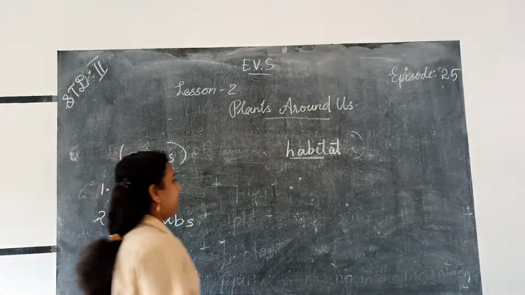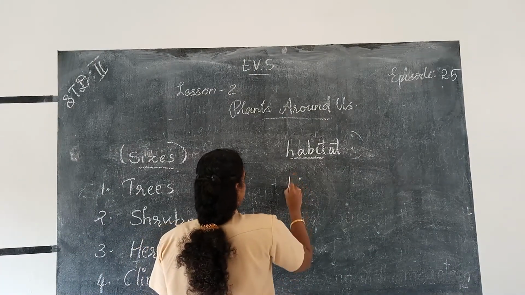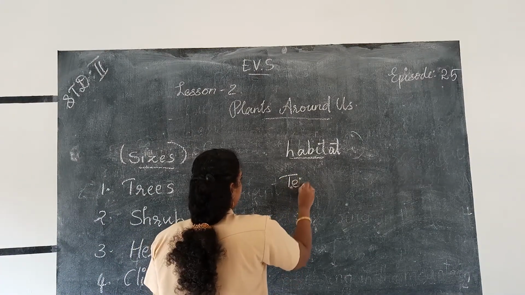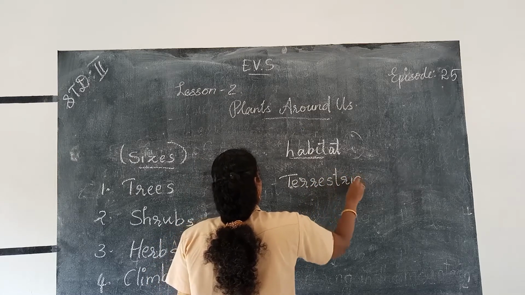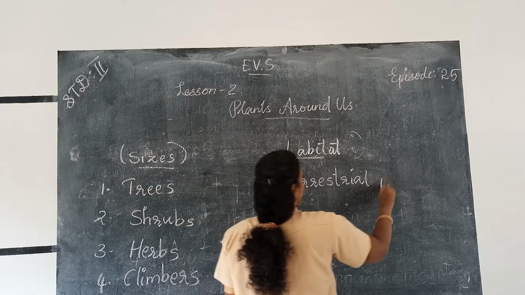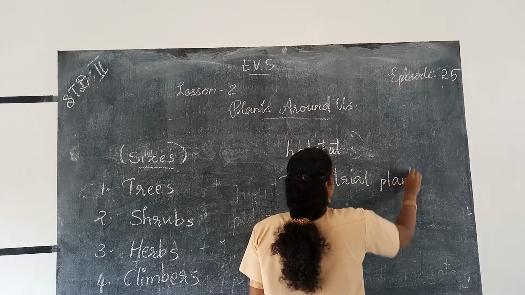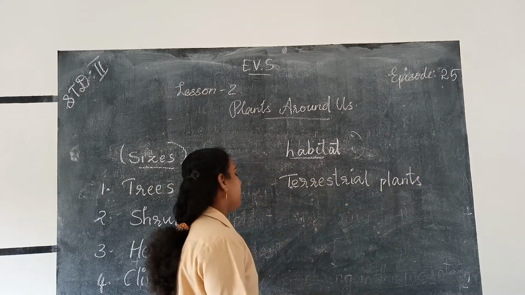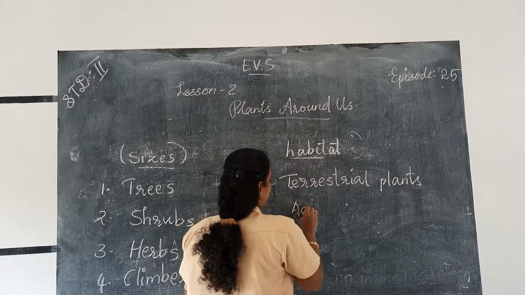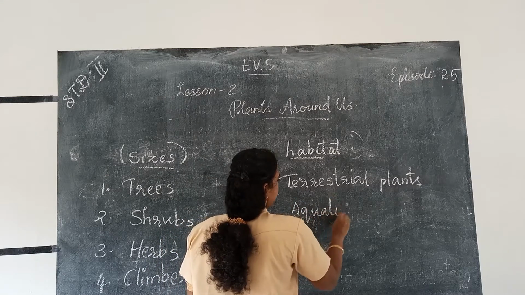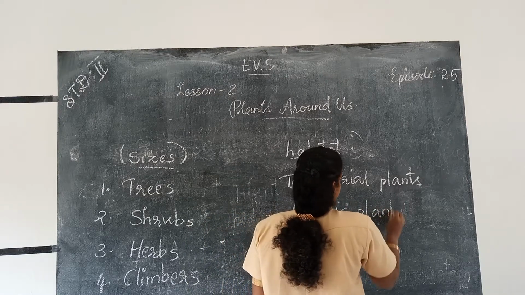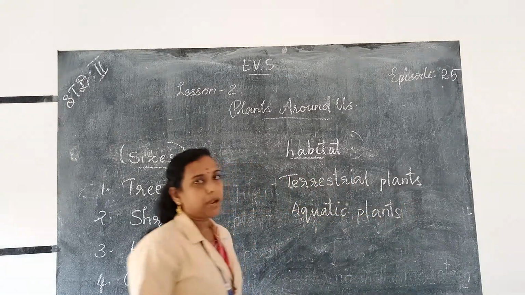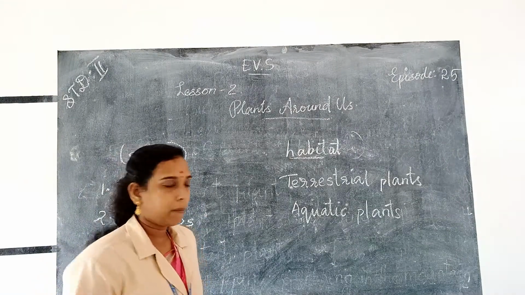And on the basis of habitat, plants are mainly of 4 types, and they are terrestrial plants, T-E-R-R-E-S-T-R-I-A-L, then aquatic plants, A-Q-U-A-T-I-C, and aquatic plants are also known as water plants.